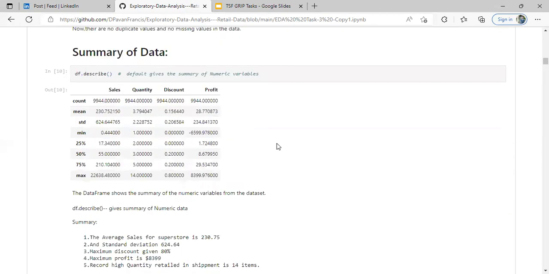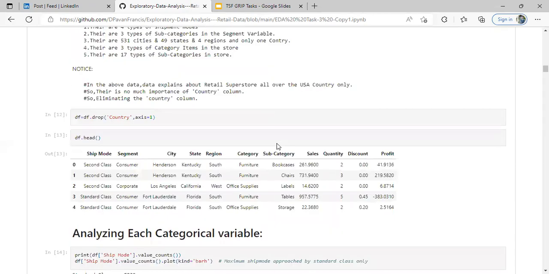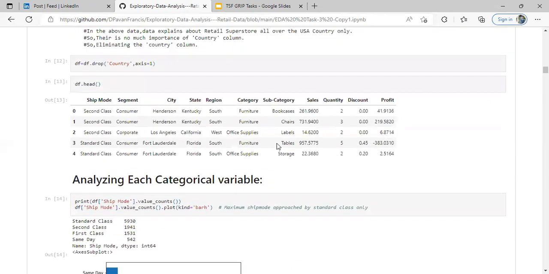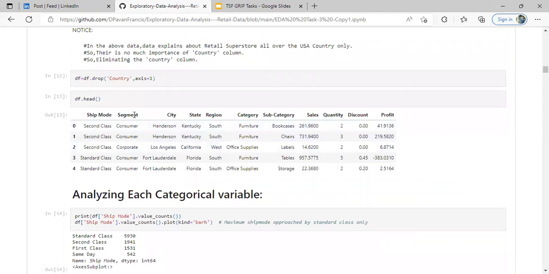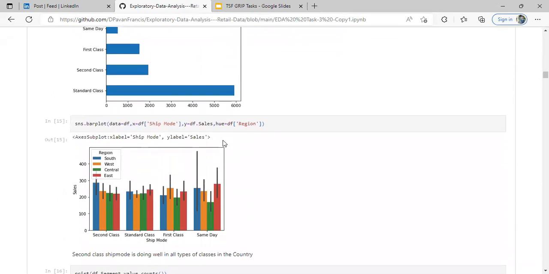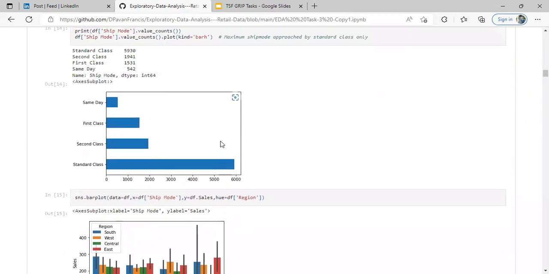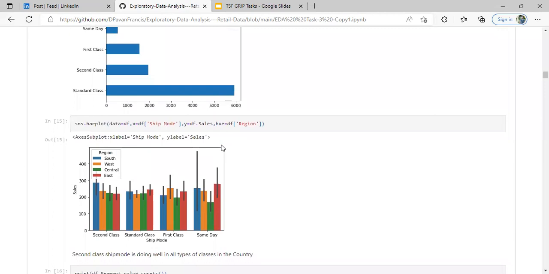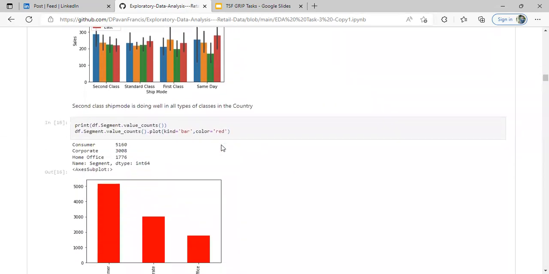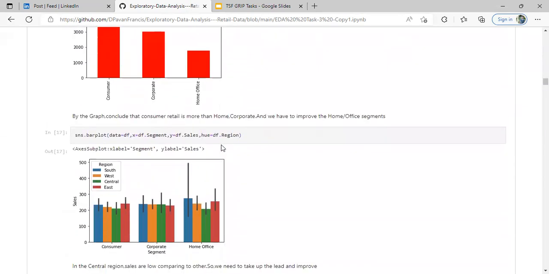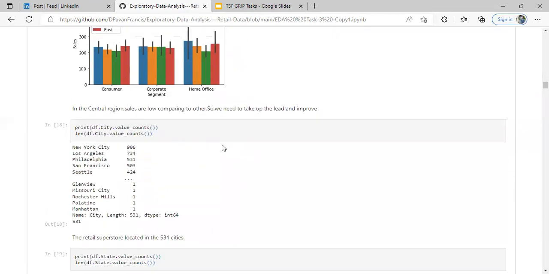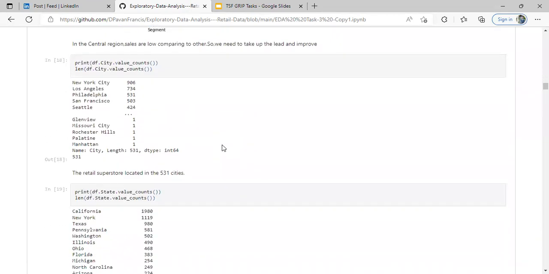We read a summary of the data and analyzed every categorical variable, like ship mode, segment, city, state, region, category, subcategory, sales, and quantity, with nice visualizations using bar plots, count plots and some other plots. You have to look at this.